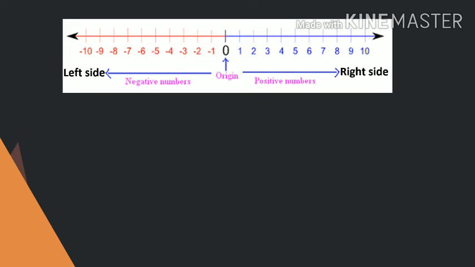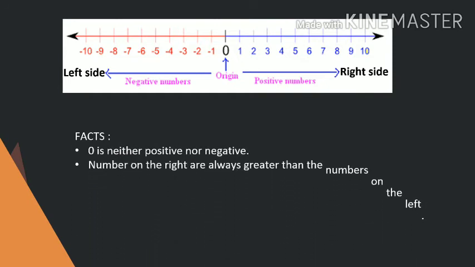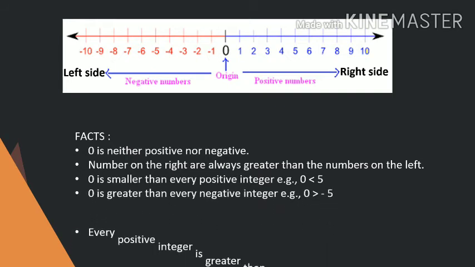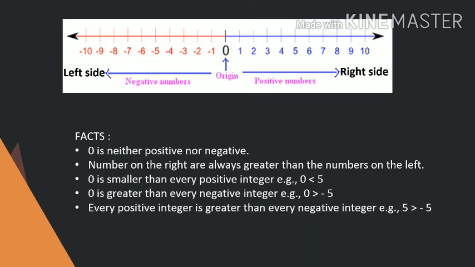Now, in this number line, there are some facts I have to tell you. First, 0 is neither positive nor negative. Numbers on the right are always greater than the numbers on the left. 0 is smaller than every positive integer, that is 0 less than 5. 0 is greater than every negative integer, for example 0 greater than minus 5. Every positive integer is greater than every negative integer, for example 5 is greater than minus 5.